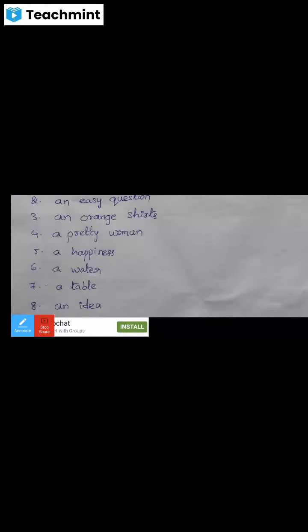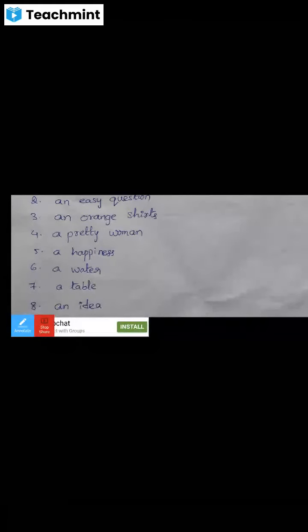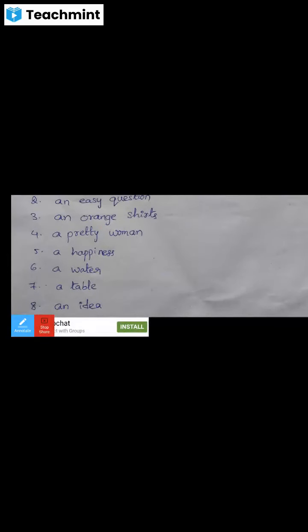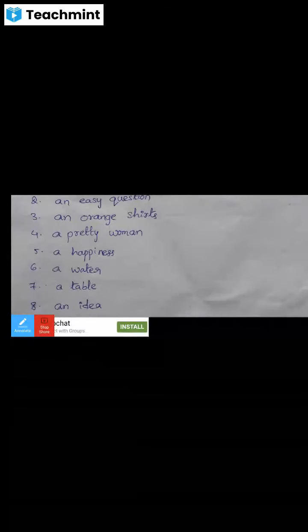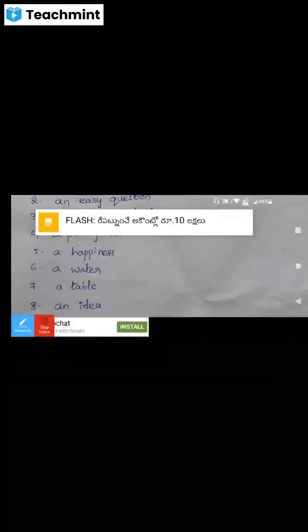It is an error. Happiness is a noun, but we cannot see or touch it, so it is an abstract noun. That is wrong because happiness is an uncountable noun, so a or an cannot be used there.